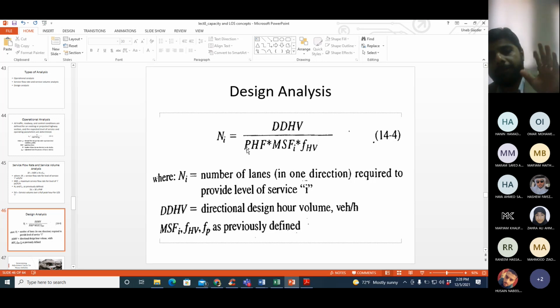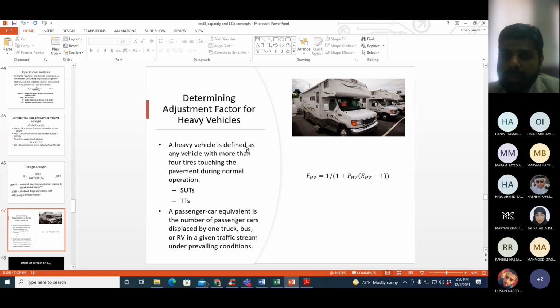Combined includes passenger cars plus heavy vehicles as it is, so number of vehicles, you just add them together. But after using FHV, that combined volume converts into its equivalent passenger car volume. Let us see how. So FHV is calculated using this equation.